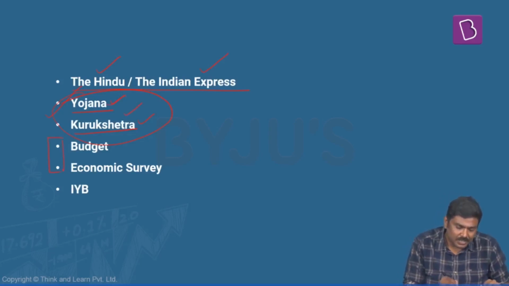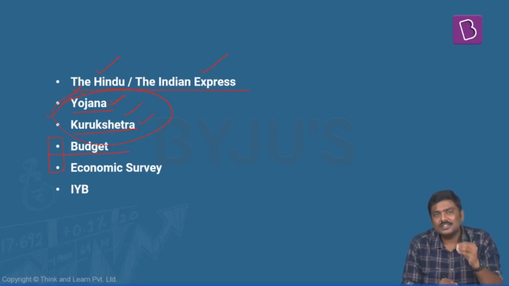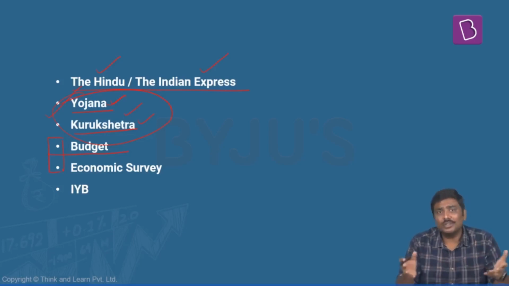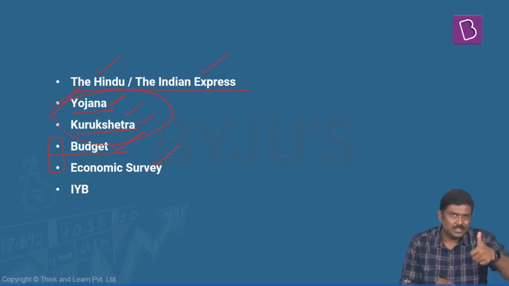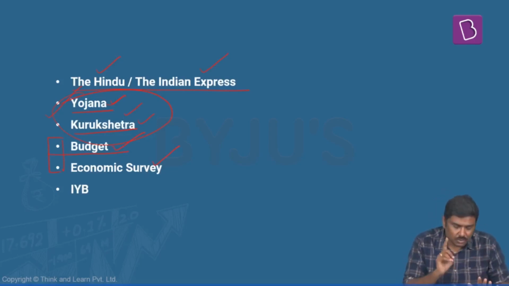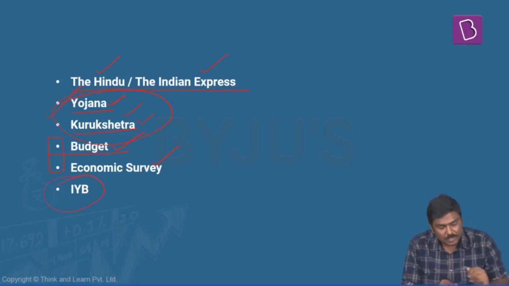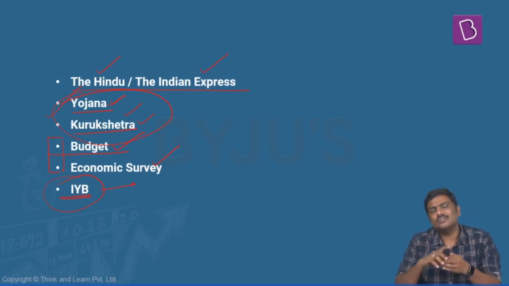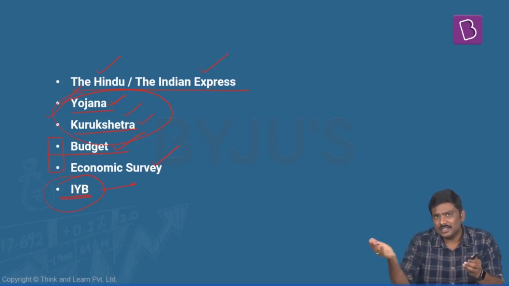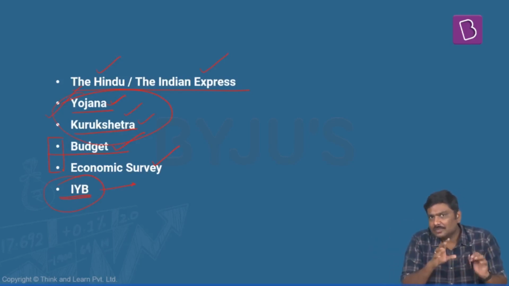In addition to this, there is the budget and the economic survey. My recommendation is to read at least the gist part of it. Okay, you want to read more than that? Always welcome. So the budget, the economic survey, the gist, as well as the videos related to these two documents. And another very important document published annually by the Government of India, India Yearbook. India Yearbook is very important for a simple reason. Some of the data which appears in India Yearbook is usually used by UPSC, or the question asked by UPSC can easily be answered through an understanding of this data.